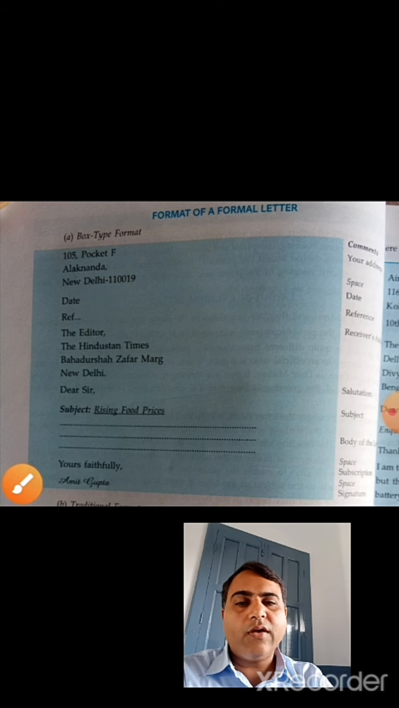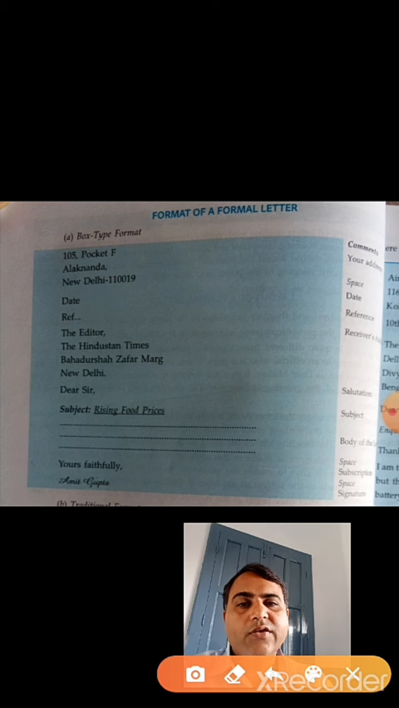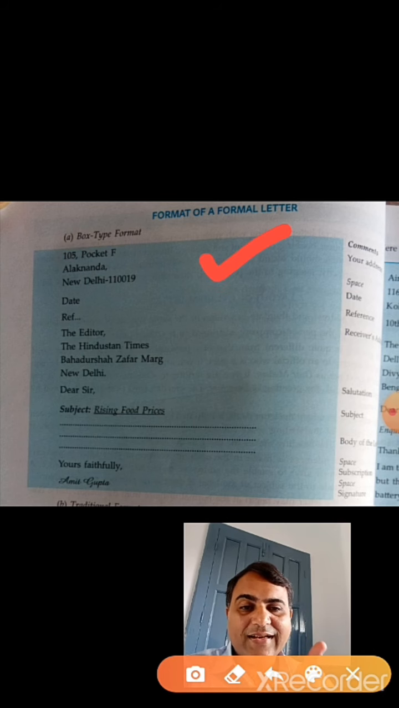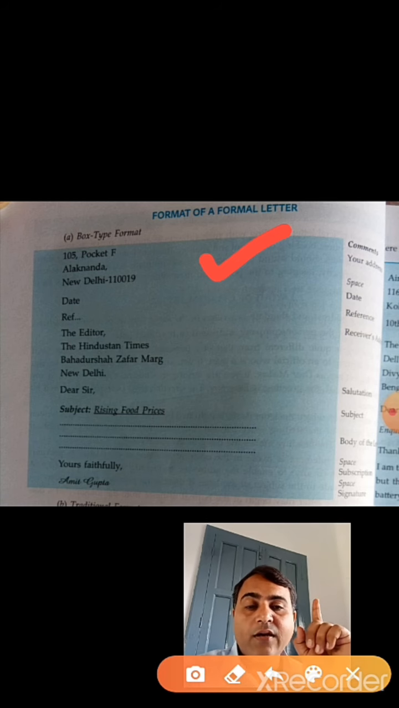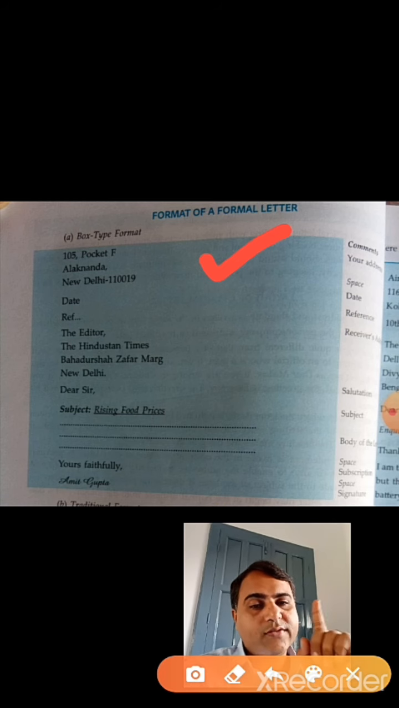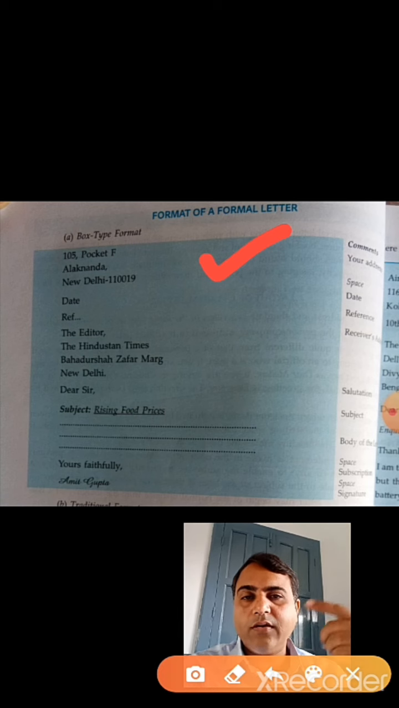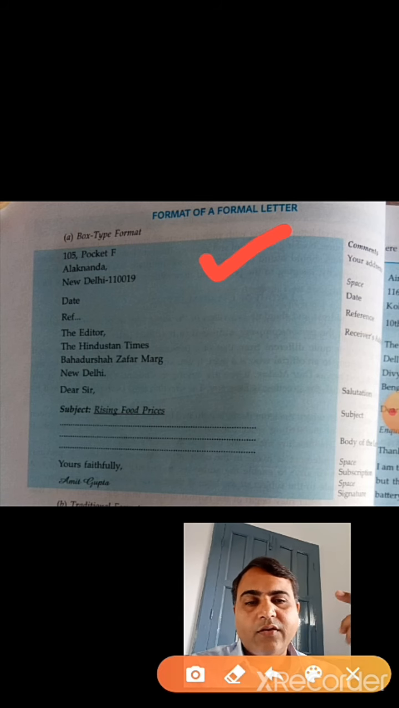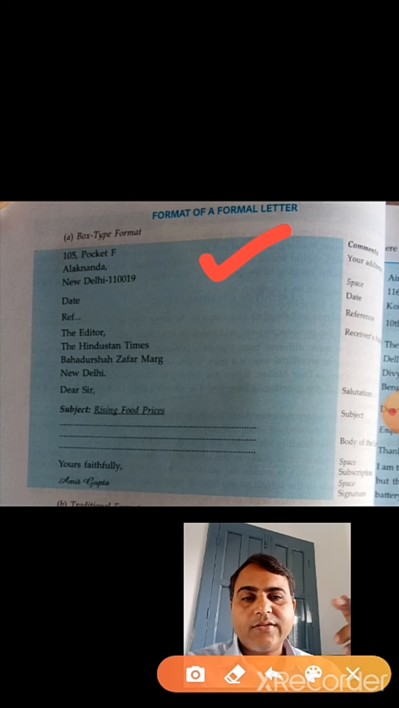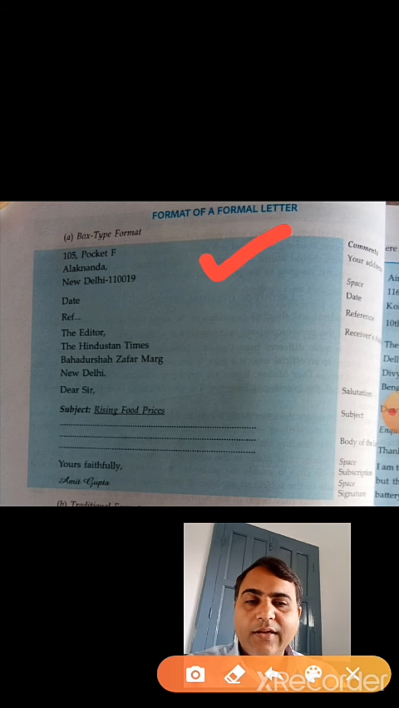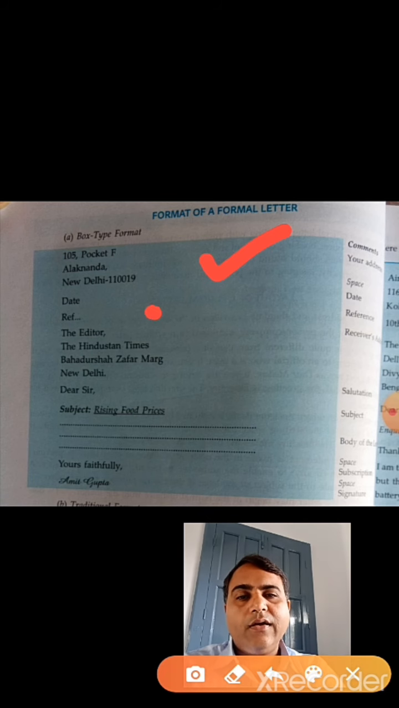Here what you have to keep in mind, at first you have to write your address, that is the sender's address. And keep in mind, don't mention your school name or school address. You can write any address, any house number, then area name and your place, city. Then after this leave a line and then write the date.